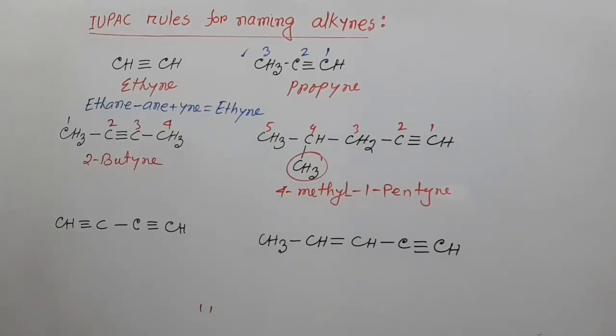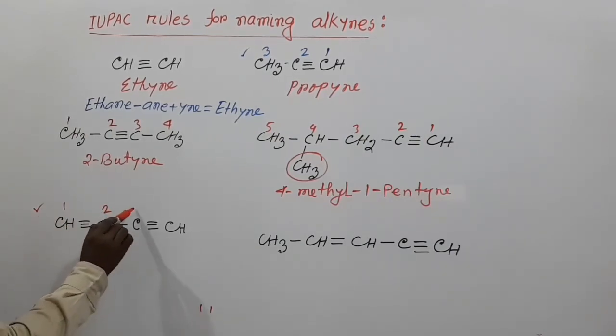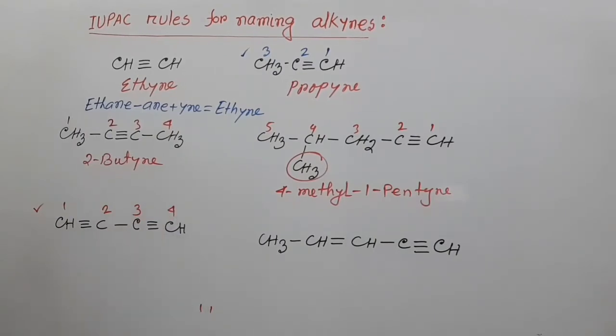My dear students, our next name for this compound, this is carbon number 1, 2, 3 and 4.